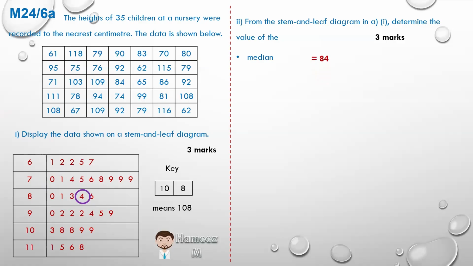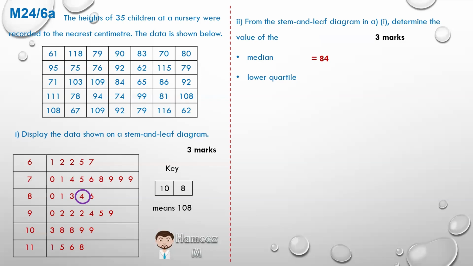We now want to get the lower quartile. If we consider all the terms to the left of the median, there are 17 terms. The middle of that 17 terms is the lower quartile. Divide 17 by 2, you get 8, so it will be the 9th term. The 9th term means there are 8 terms before it and 8 terms after it before the median.